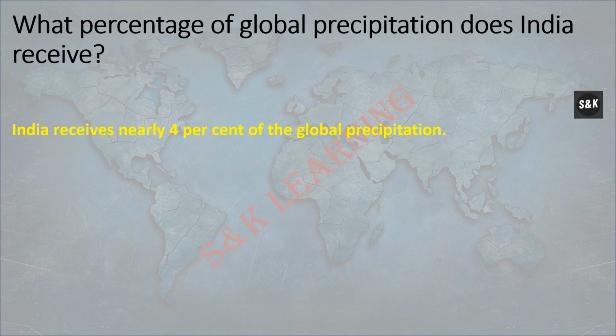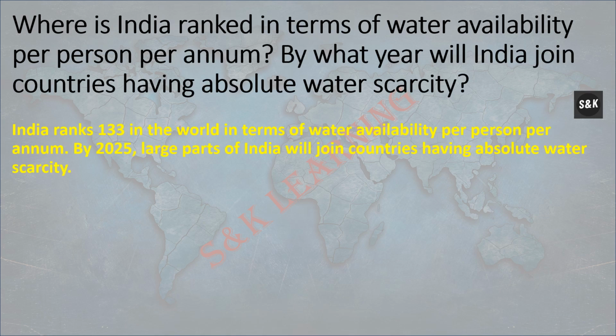What percent of global precipitation does India receive? India receives nearly 4% of global precipitation. Where is India ranked in terms of water availability per person per annum? By what year will India join countries having absolute water scarcity? India is ranked 133rd in the world in terms of water availability per person per annum. By 2025, a large part of India will join countries having absolute water scarcity.